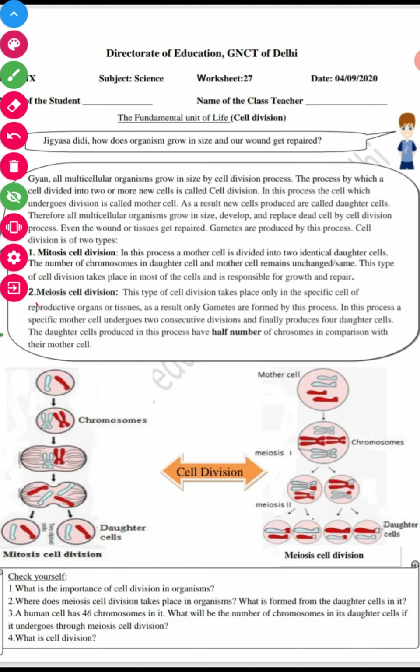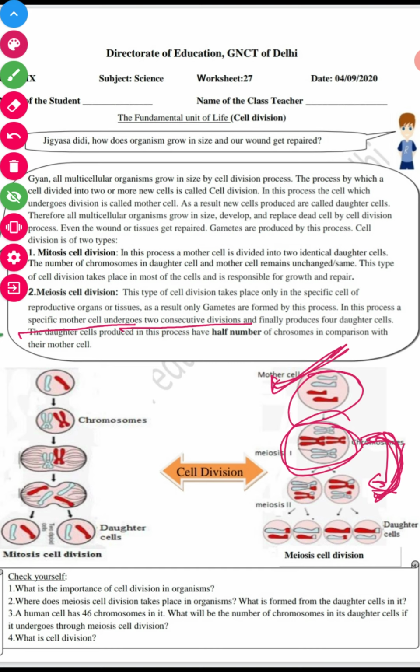In this process the specific mother cell undergoes two consecutive divisions, one after another, and finally four daughter cells are formed.